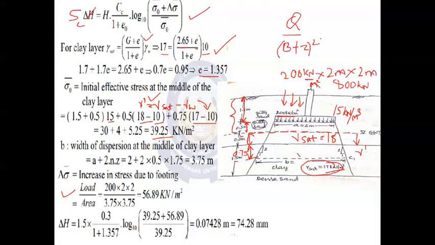The numerator is the magnitude of the point load, so Q is equal to 800 kilonewton here, and B is the width of the footing, which is 2, plus z. How do we consider z? From the bottom of the footing to the dotted line shown in the middle as the middle layer of the clay strata.